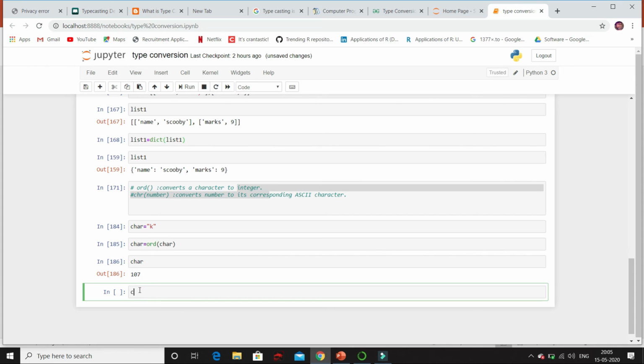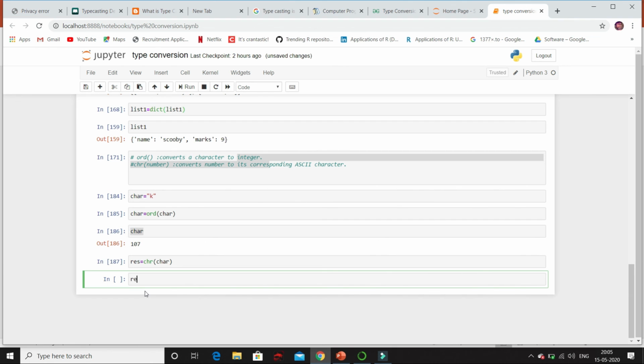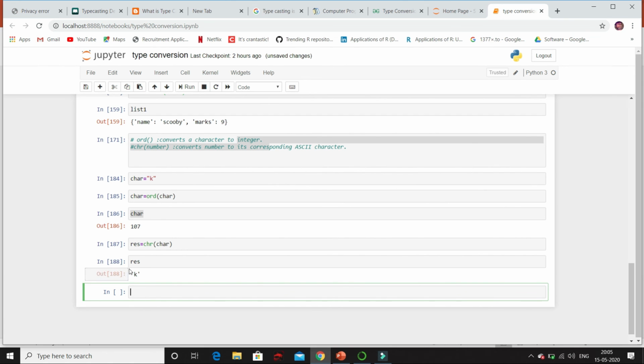Now let's see how CHR built-in function works. See, for CHR we have to pass number. So your char variable has number, that is 107. So now let's pass char itself. And result, let me store in new variable, say result, res. Now if I print res, it will give its corresponding ASCII character. So that is K.